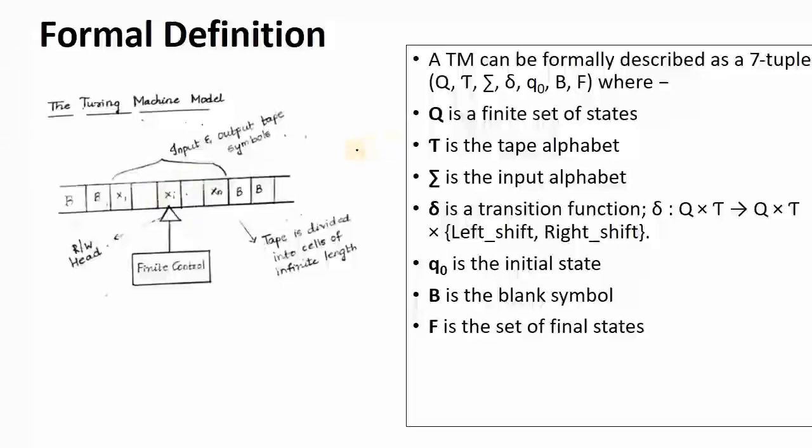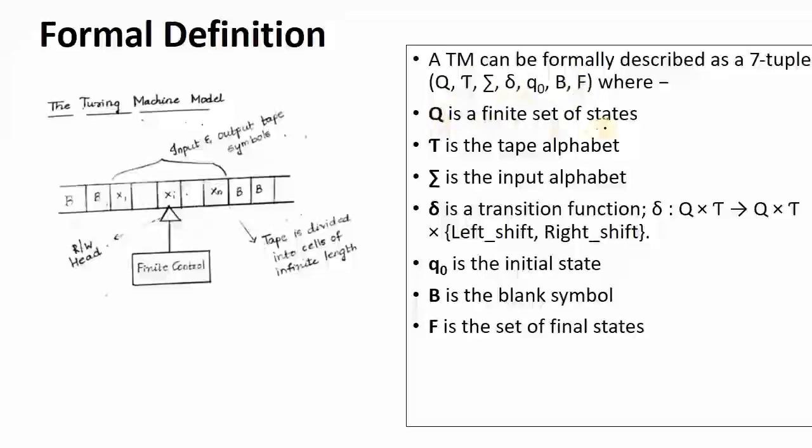In finite automata we have 5 tuples. Here we'll see how many tuples there are. It is described as a 7-tuple notation, where Q is the set of states, Sigma, Tau, Q naught, B is the blank symbol, and F is the set of final states. We'll see one by one what these are.